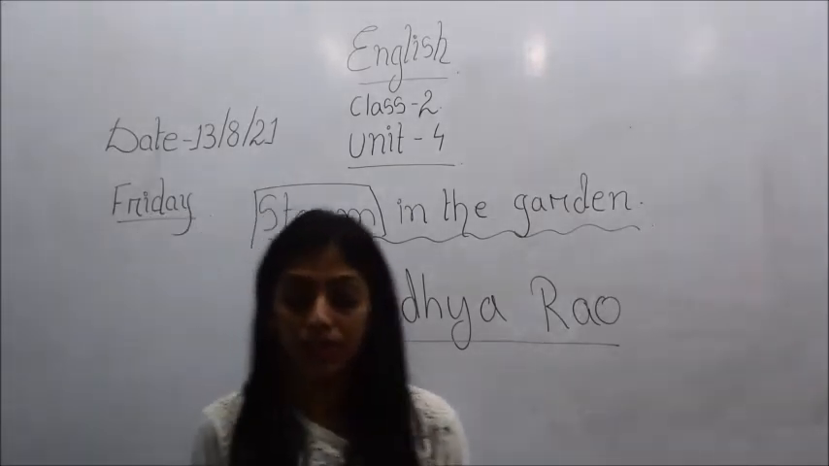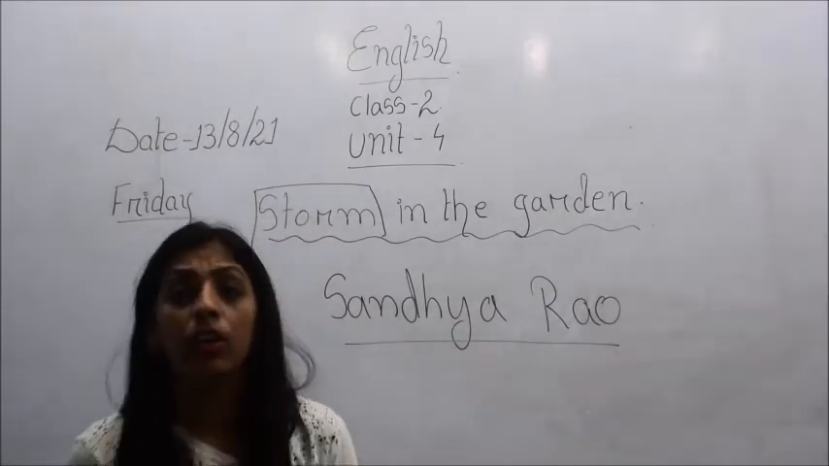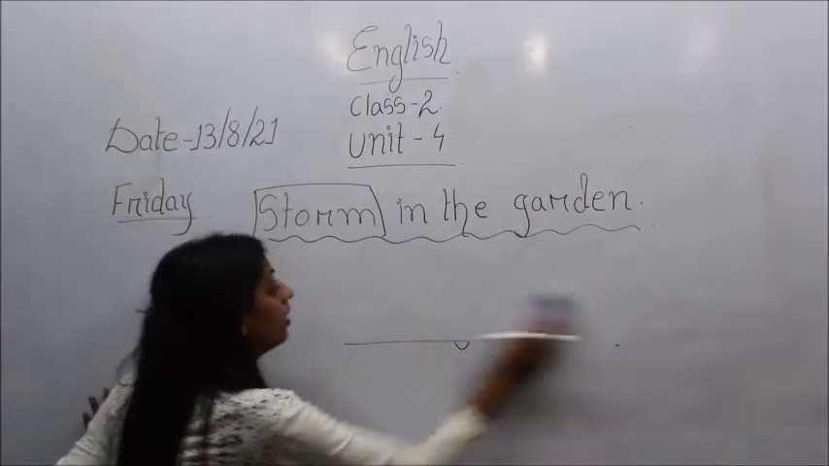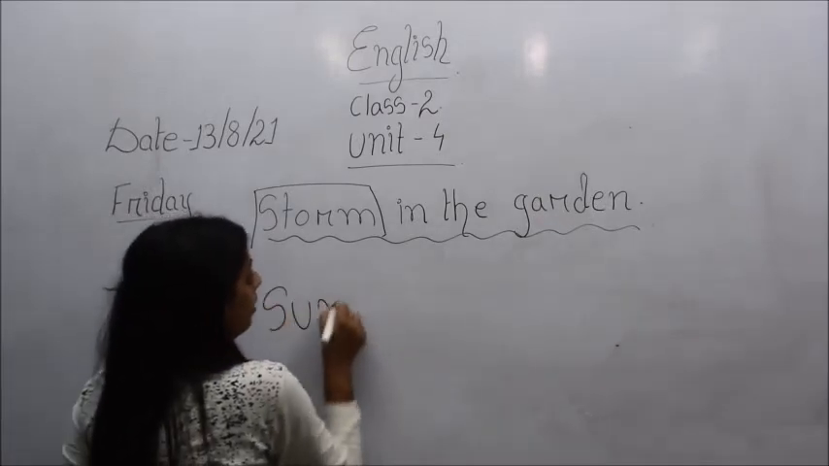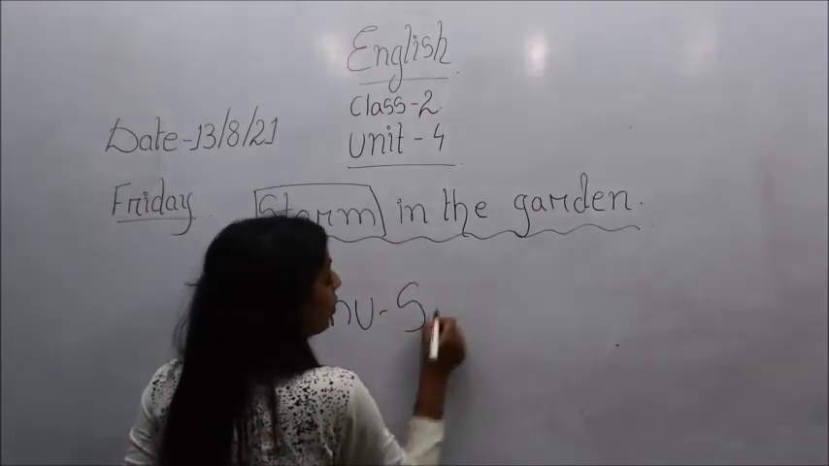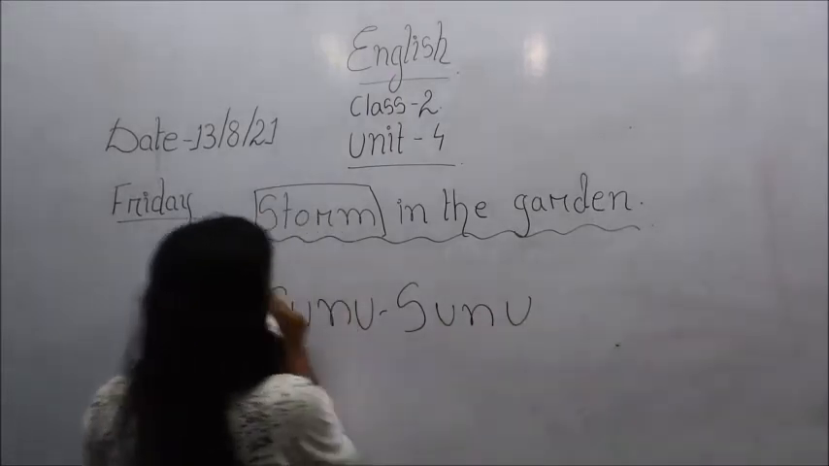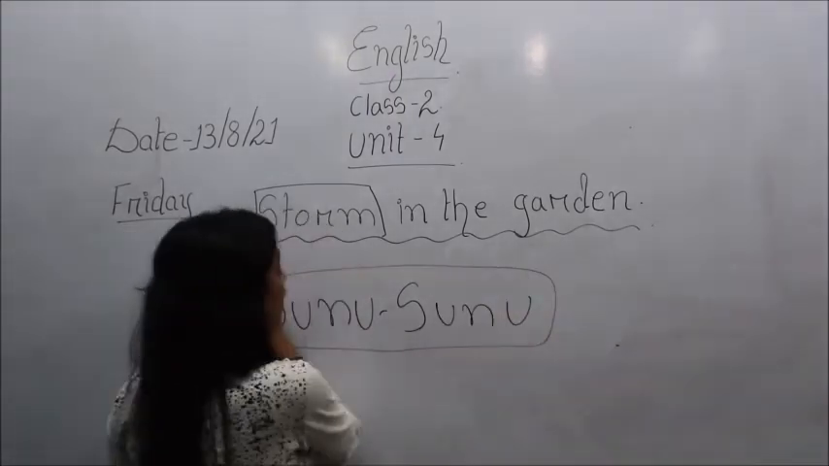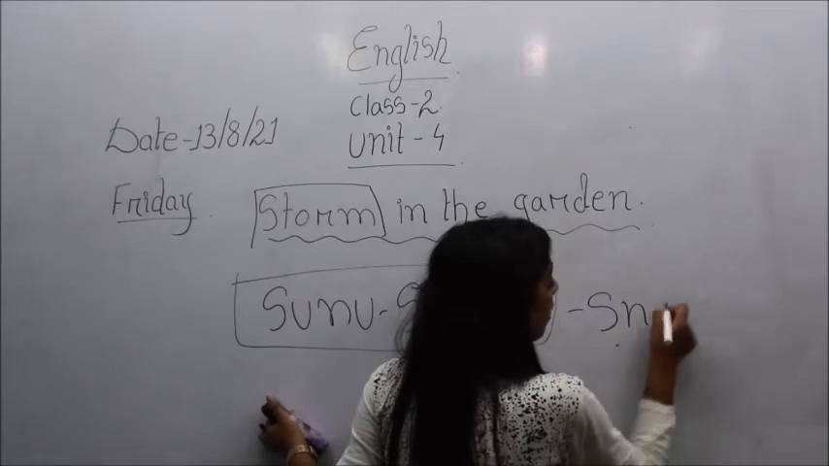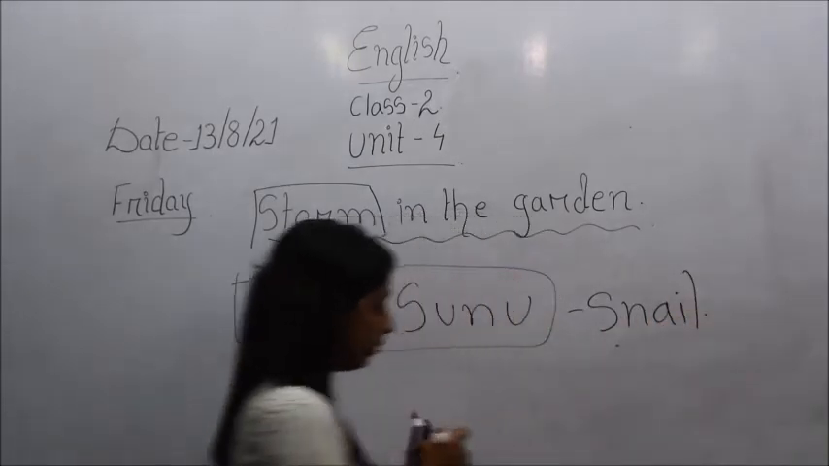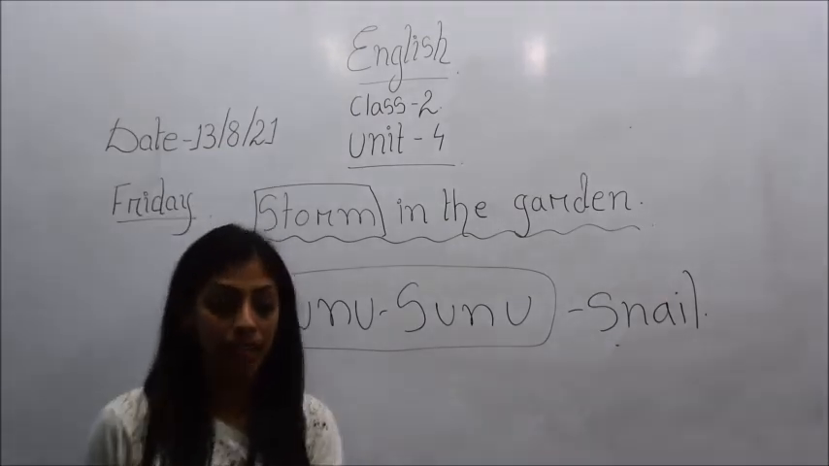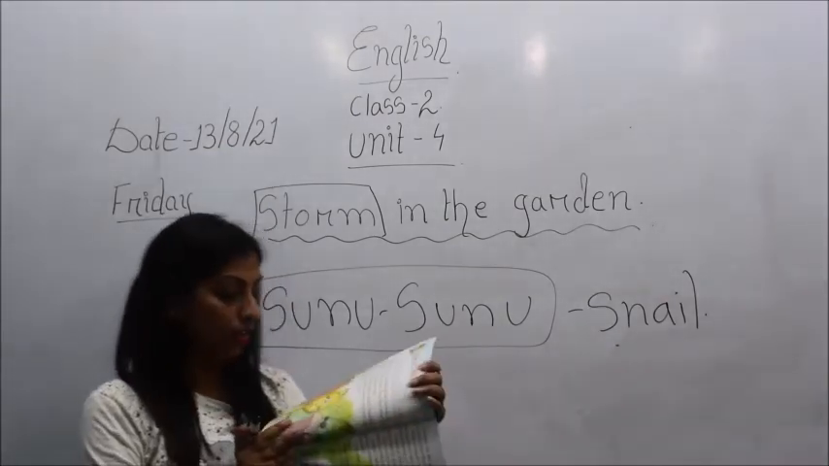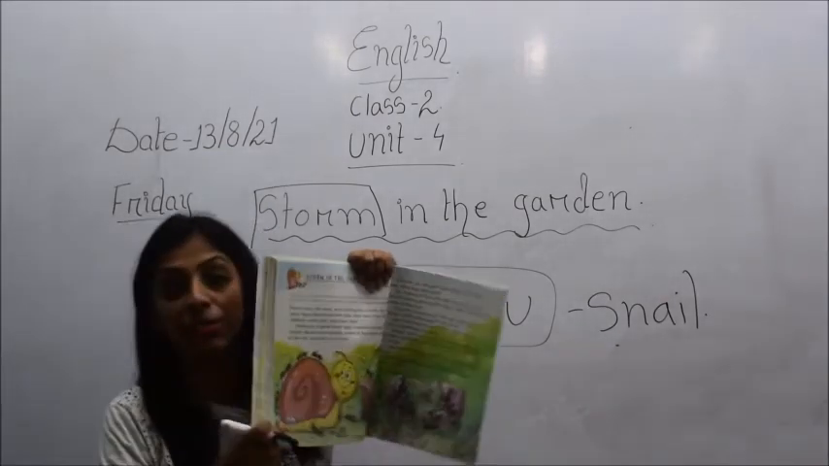So children, in this story, who is the major character? The major character is Sunu Sunu, S-U-N-U, dash, S-U-N-U, okay. And who is this Sunu Sunu? A snail, S-N-A-I-L. So children, have you seen a snail? I think all of you might have seen a snail, right? If you haven't seen one, you can see it here in your book, on page number 62.